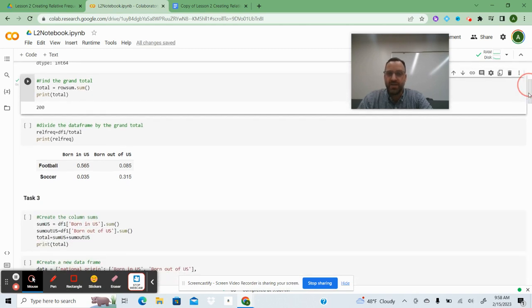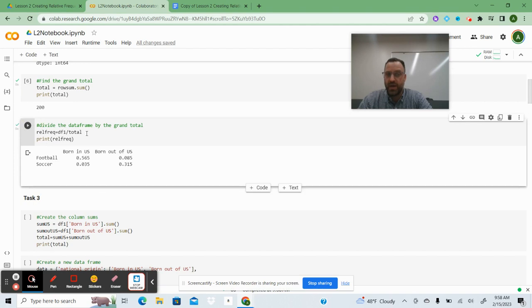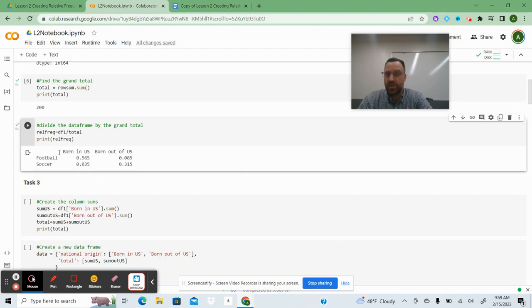Now to make a relative frequency table, what I do is take the data frame 1 and just divide it by 200. And then it'll put here, and then I printed it. It puts that as a relative frequency table now.